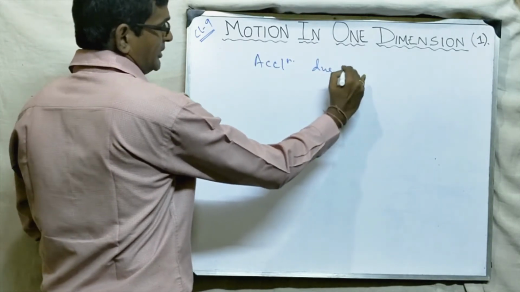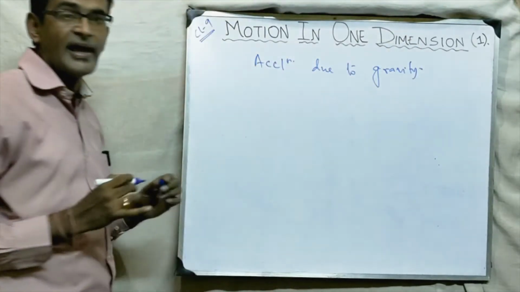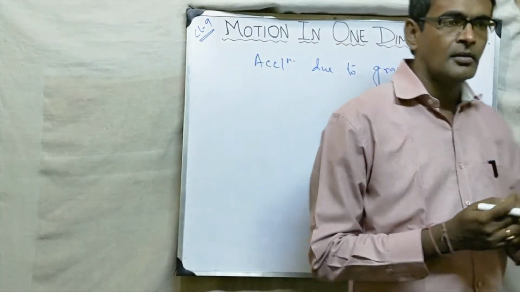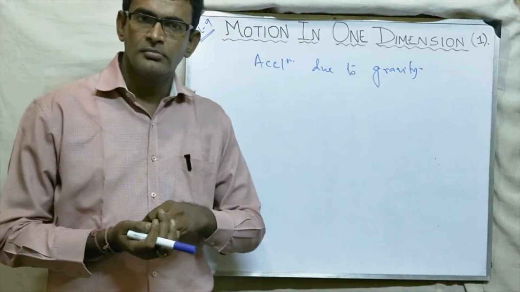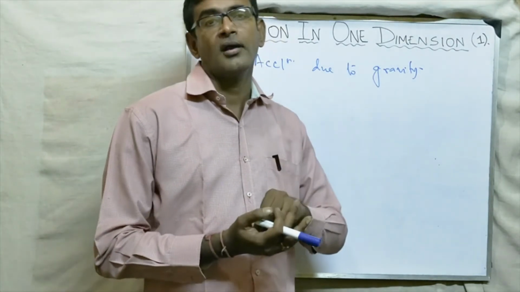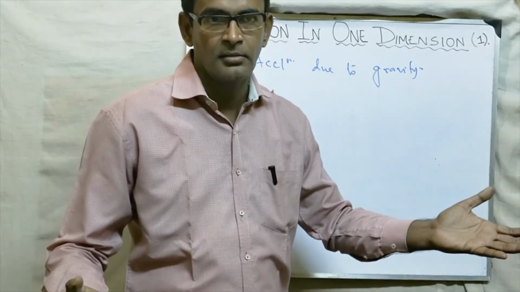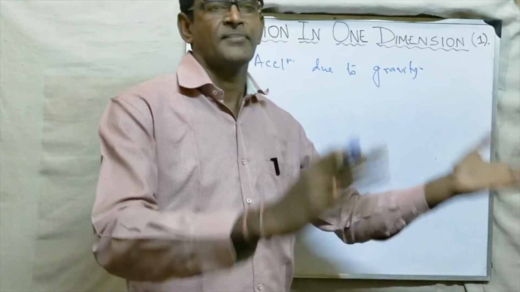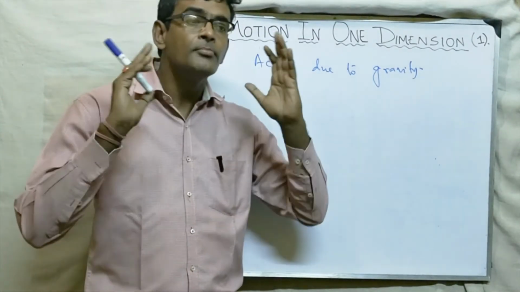So what is the reason for acceleration according to Newton's law? Newton has proved that a body will accelerate, or retard also, only when force is applied on it. So force is the reason for acceleration. If you do not give force, the body will not accelerate. If you give force, the body will accelerate, provided the force is substantially big enough. So acceleration is actually due to some force.